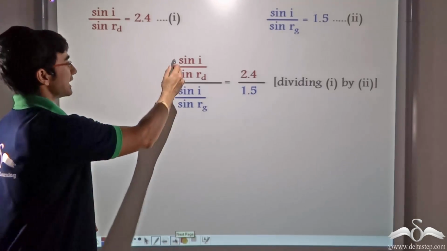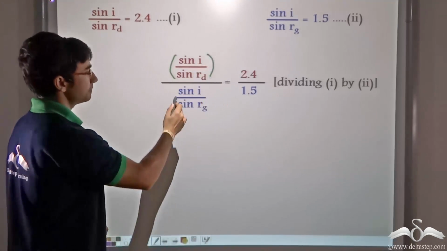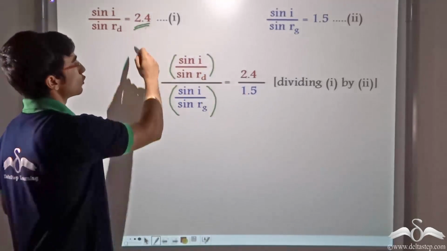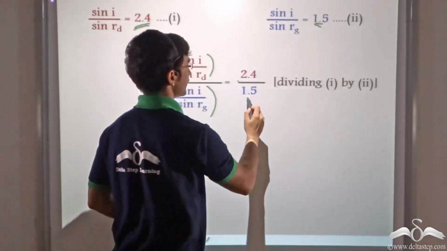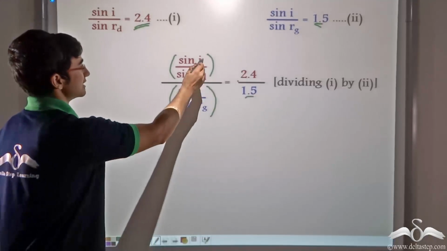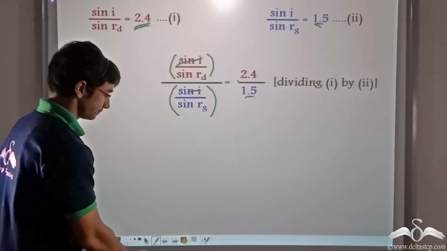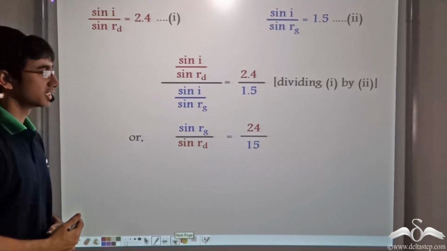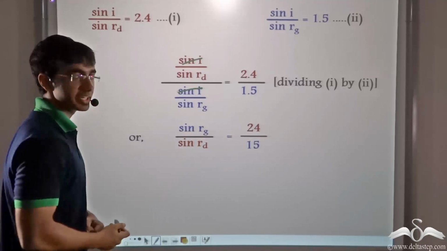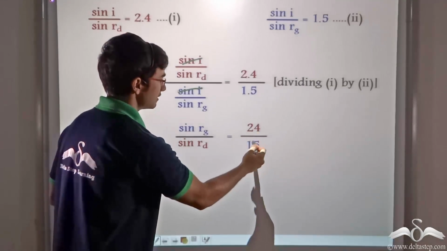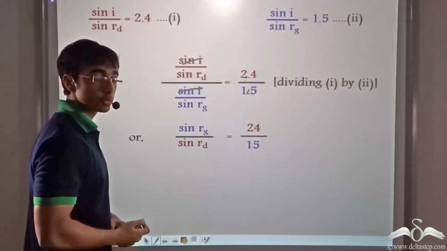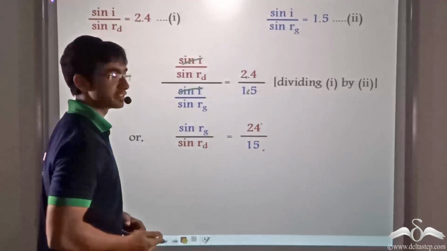We get sin I by sin Rd whole divided by sin I by sin Rg, and that is equal to 2.4 divided by 1.5. Now here we find that sin I is common, so we can cancel it. What do we get after this? After simplification, after cancelling sin I, we get sin Rg by sin Rd is equal to 24 by 15. That is, if we remove the decimal point, since both have one number after the decimal point, we can write it as 24 by 15.